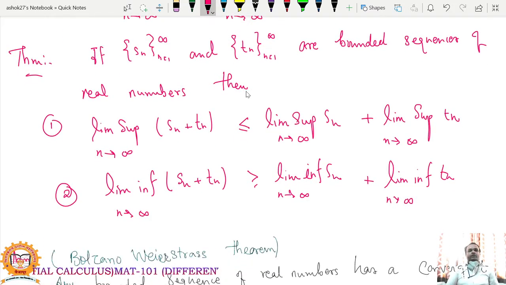Next, if Sn and Tn are bounded sequences of real numbers, then the limit superior of Sn plus Tn is always less than or equal to the limit superior of Sn plus the limit superior of Tn, and second, the limit inferior of Sn plus Tn is greater than or equal to the limit inferior of Sn plus the limit inferior of Tn. So this is the second property and this is the first property. So this relation will hold for the limit superior of the addition of two sequences.